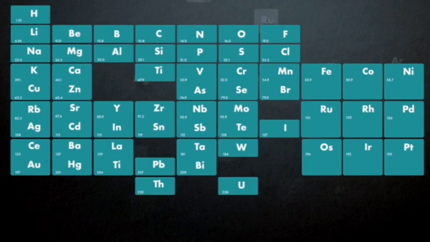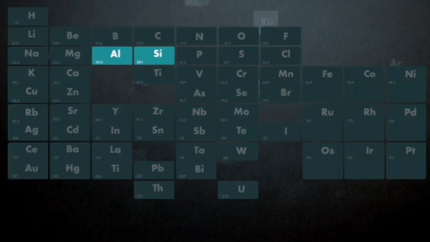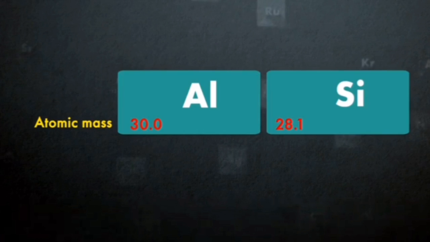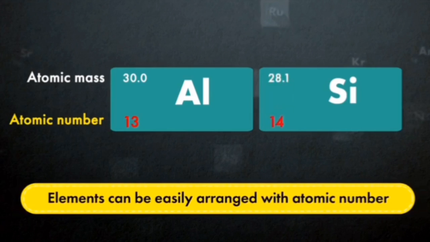Let's take a look at Mendeleev's periodic table and take the example of aluminium and silicon. जैसा कि हमें पता है, atomic mass of aluminium is 30 and atomic mass of silicon is 28.1. But still, silicon was placed after aluminium, which was against the property of Mendeleev. But if we consider atomic numbers, aluminium has atomic number of 13 and silicon has atomic number of 14. Hence, arrangement of aluminium before silicon was justified in the modern periodic table.